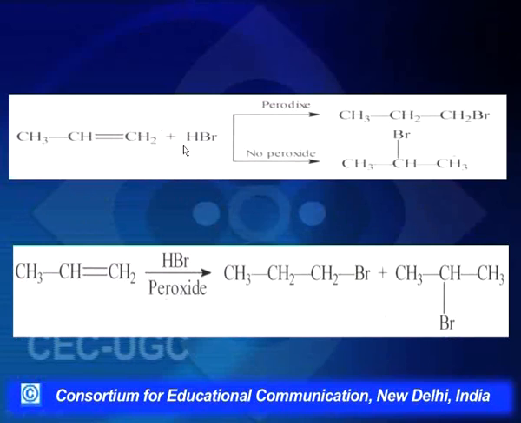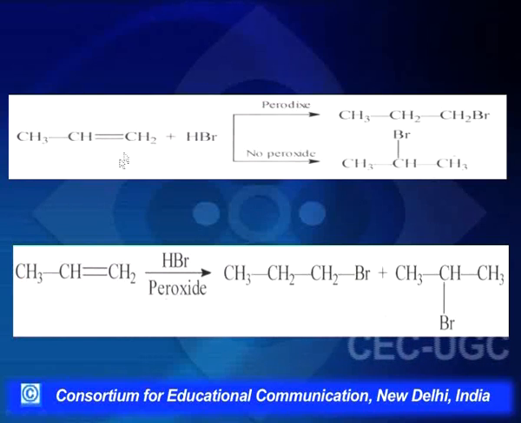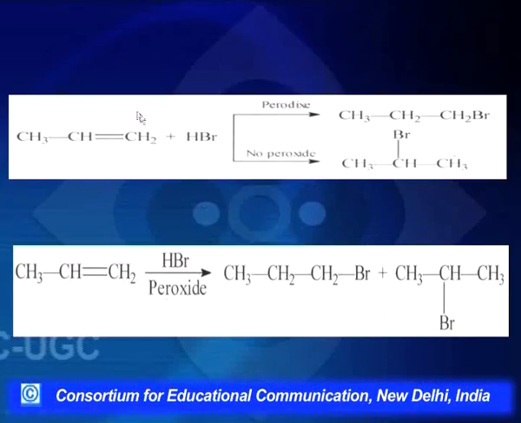of hydrogens. So before I go into the mechanism of free radical addition reactions, I would like to take up this example and clear a few concepts here. See, if we are doing the reaction normally, not in the presence of peroxide, then HBr will add across the double bond according to Markovnikov's rule. That is, the reagent here is unsymmetrical. It is made up of two different atoms. The alkene here is unsymmetrical. The groups on either side are different.